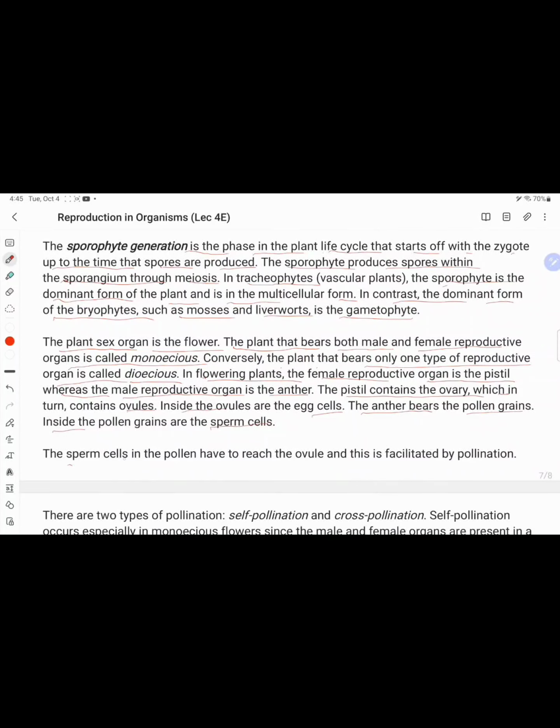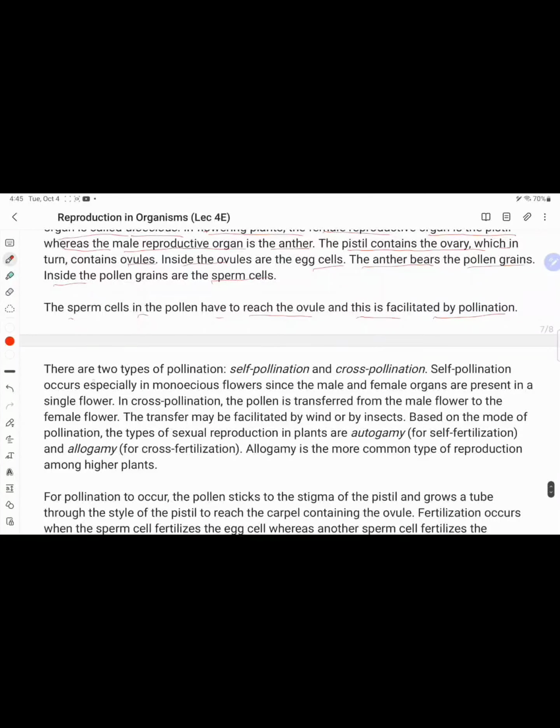The sperm cells in the pollen reach the ovules, facilitated by pollination. There are two types of pollination: self-pollination and cross-pollination. Self-pollination occurs in monoecious flowers, since male and female organs are present in a single flower. Cross-pollination is the transfer of pollen from male flowers to female flowers. The transfer may be facilitated by wind or by insects, based on the mode of pollination.